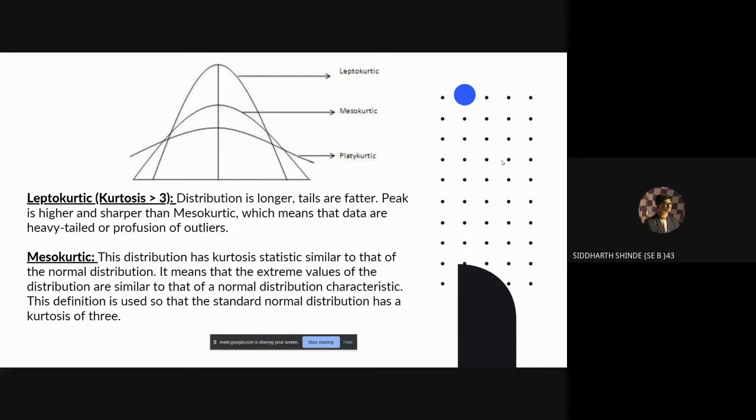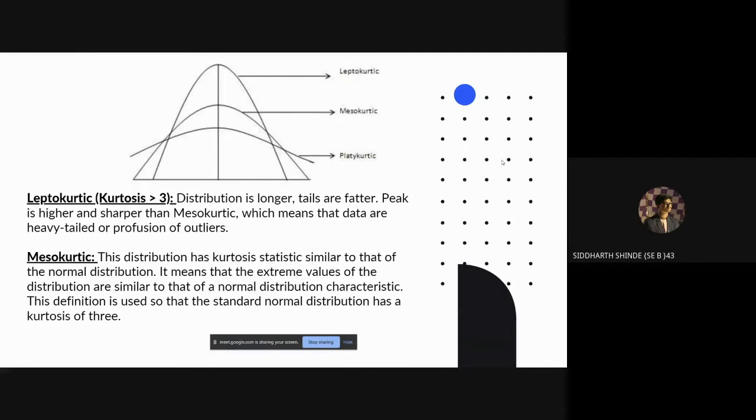Now we'll talk about leptokurtic distribution. This distribution is taller, the tails are fatter, the peak is higher and sharper than the mesokurtic distribution, which means that the data is heavily tailed and/or has the presence of outliers.